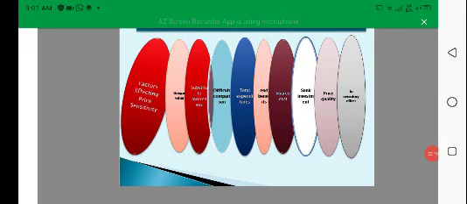Relationship between price and demand. There are 12 or 13 factors which affect the demand. So let's see what demand is and which factors need to be considered when going for the pricing strategies.